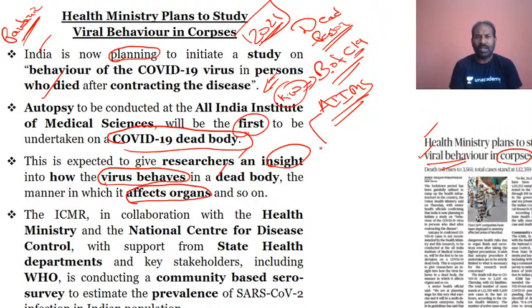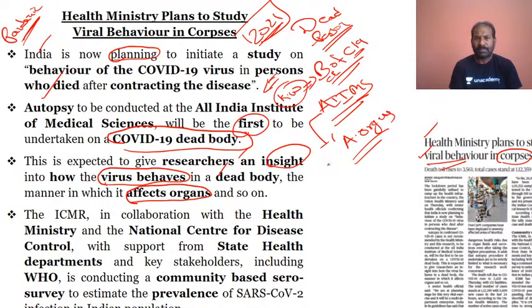So this is conducted by AIIMS on the dead bodies of COVID-19 patients, and they would check the behavior of the COVID-19 virus and how it will affect the organs.